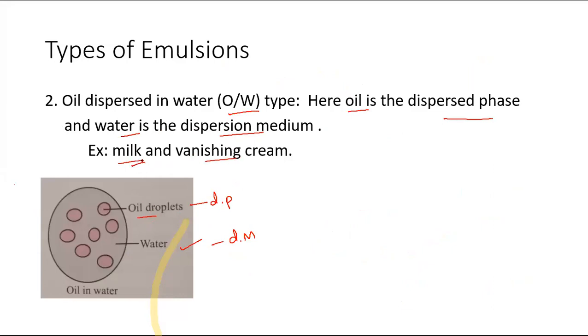And here the examples are milk and vanishing cream. Milk, you can observe, is thinner than butter. It is liquid in state, and you can't see a separated layer of water. It is thick white in color, but it is liquid in state, not semi-solid like butter. Because the water content here is more and it is the dispersion medium, it stays in liquid state. Okay, these are the two types of emulsions.